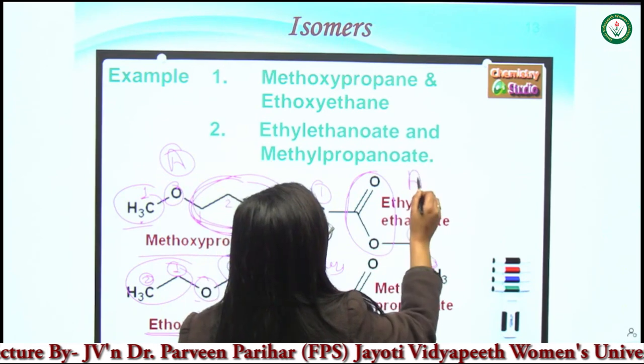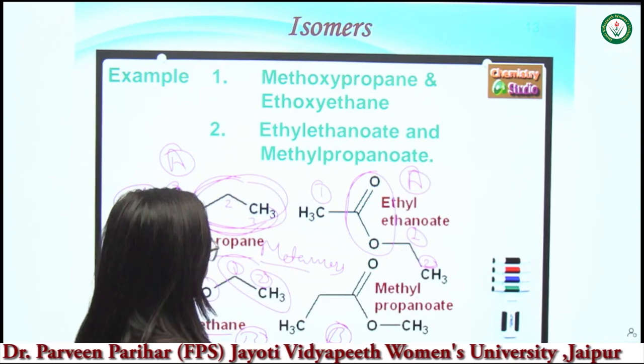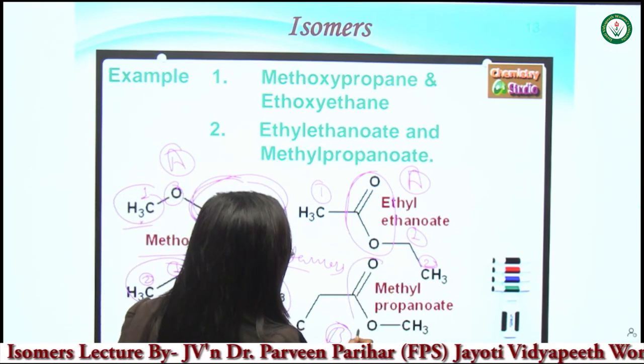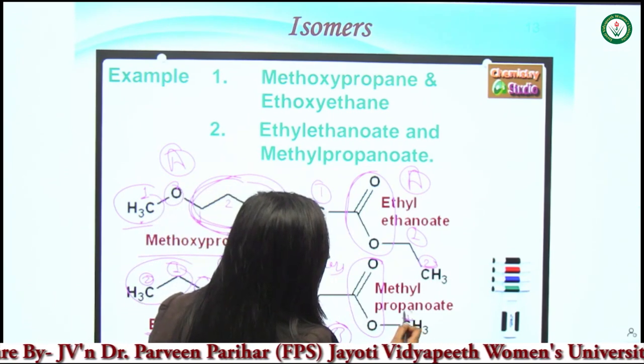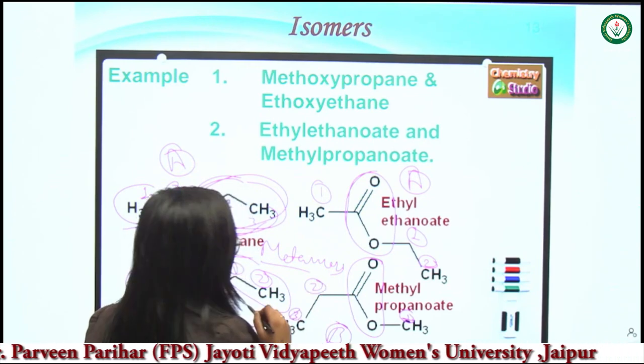Consider this as compound A and this as compound B. If we look at the other one, one side has 1, 2, 3.